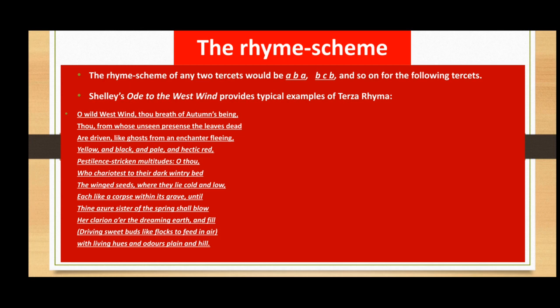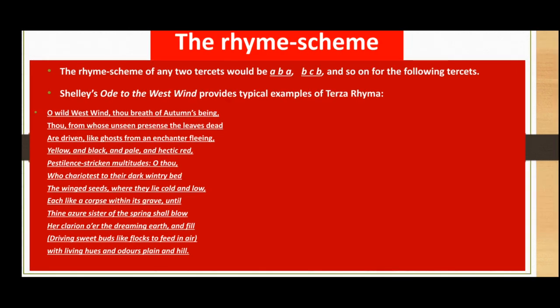So Shelley's Ode to the West Wind provides a typical example of Terza Rima. You can see in this stanza that line number 1, being, is rhymed with line number 3, feeling.